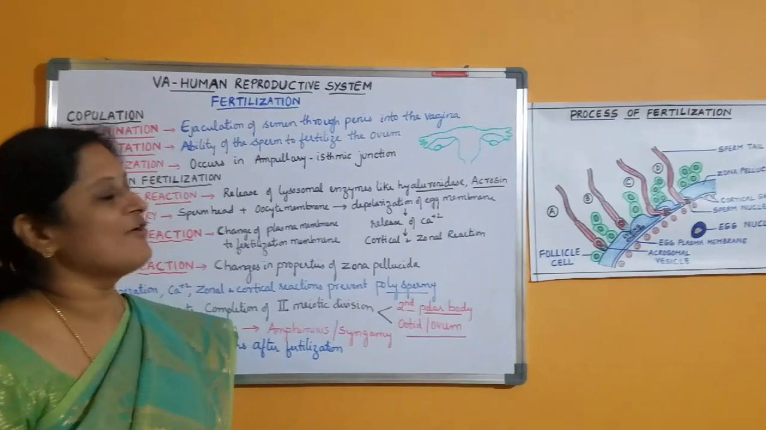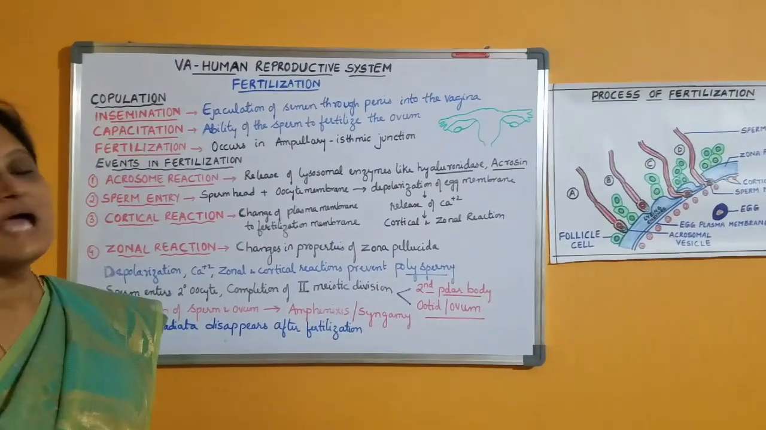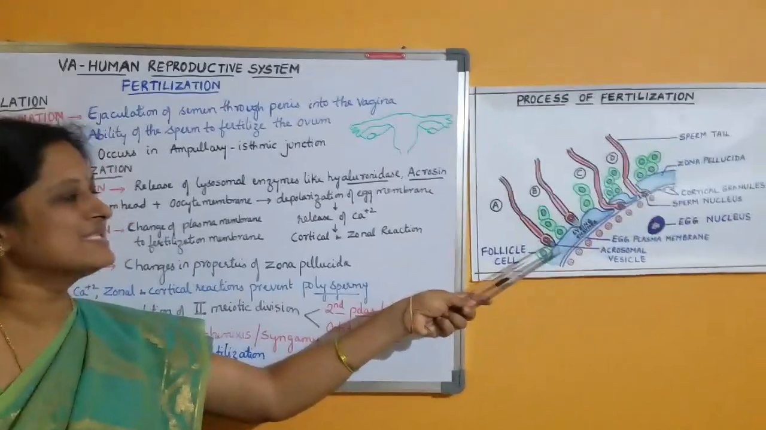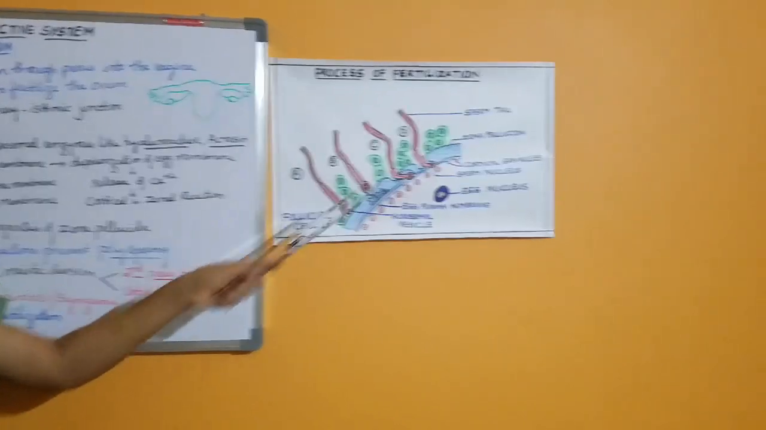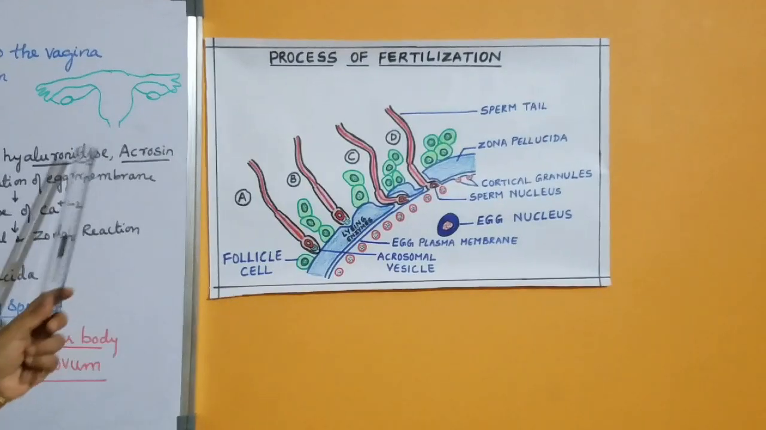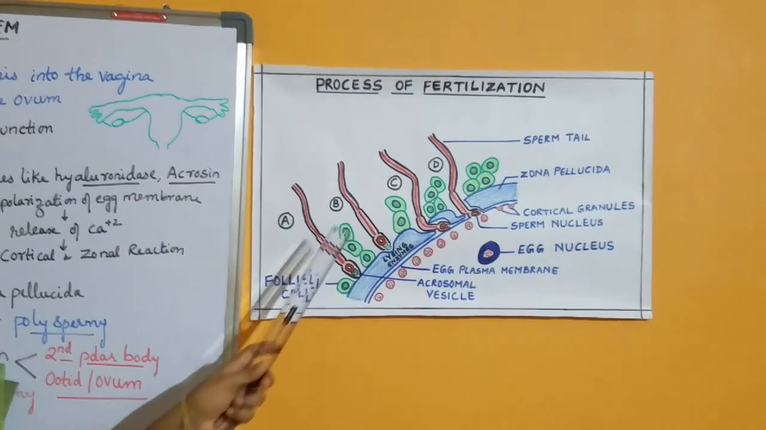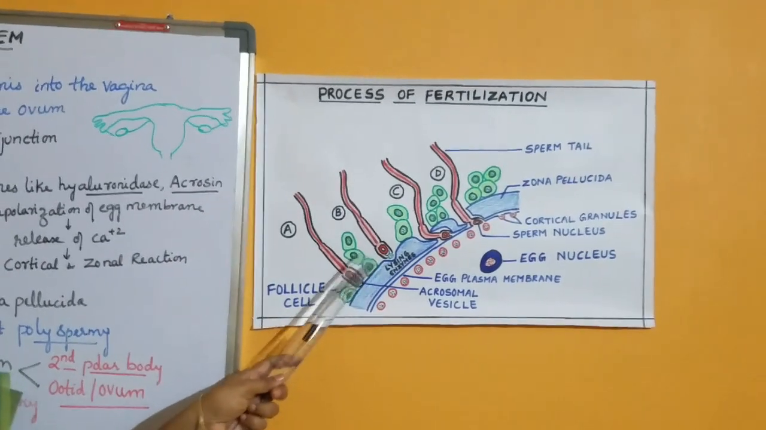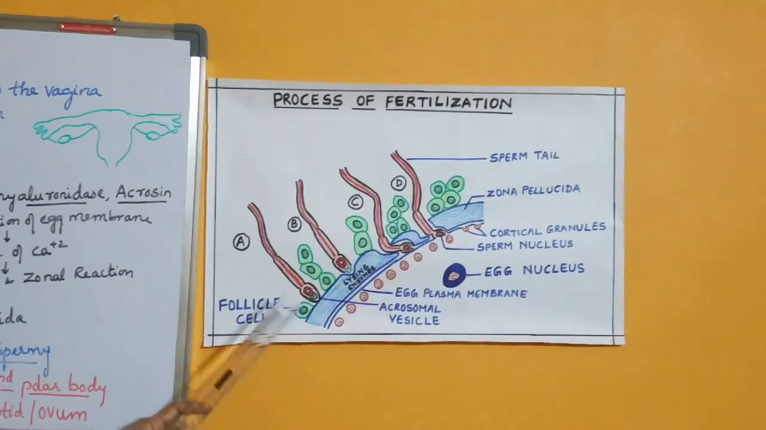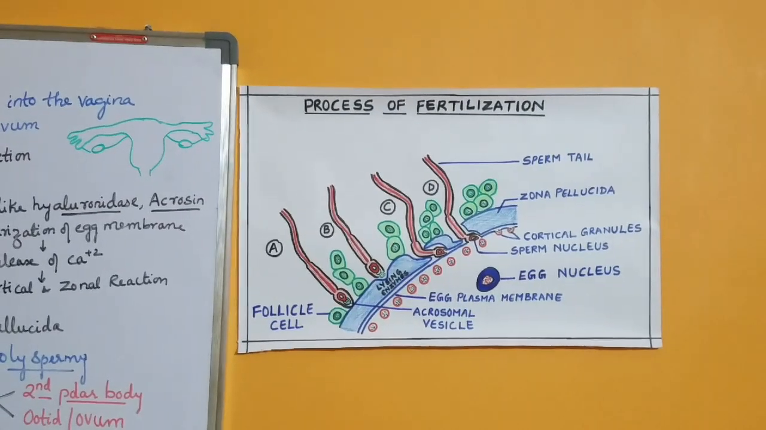A series of events takes place during fertilization, the first one being the acrosome reaction. The changes in the acrosome vesicle resulting in the release of lysosomal enzymes is called the acrosomal reaction. The acrosome releases an enzyme called hyaluronidase or corona penetrating enzyme, which dissolves the hyaluronic acid present between the follicle cells of the corona radiata. As a result, the sperm can enter through the corona radiata and reach the zona pellucida.